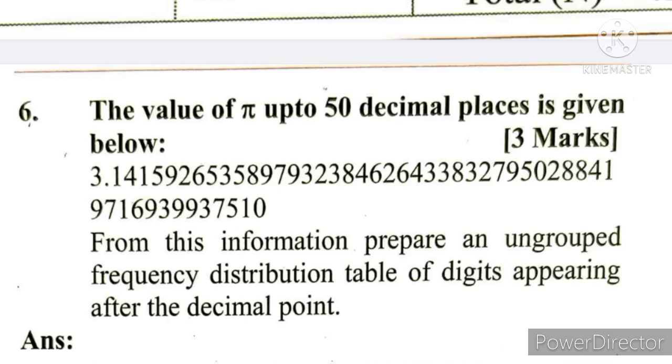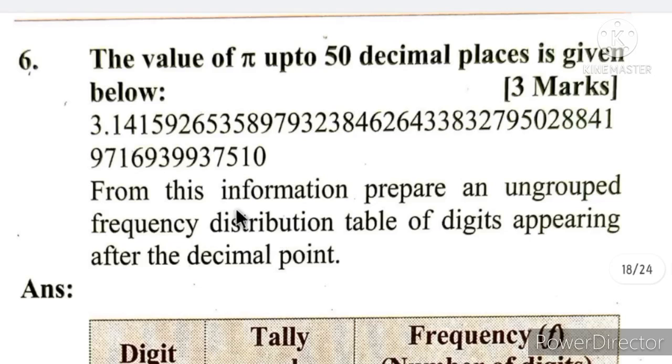But it is actually non-terminating. What I mean is that it is continuing only. Many numbers are coming after 4 also. 3.1451 like this. Many numbers are there. Infinite we can say. So we don't know till where it will end. So we just take first two numbers in consideration. But now in this data we are given the first 50 numbers after the decimal point.